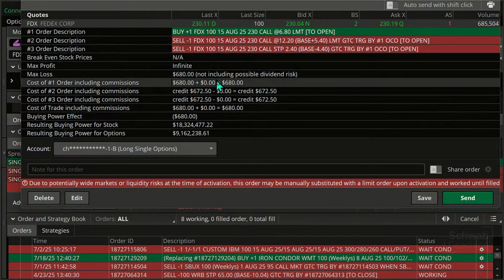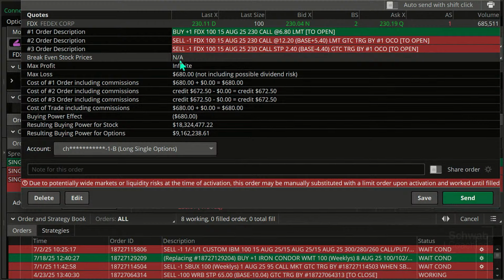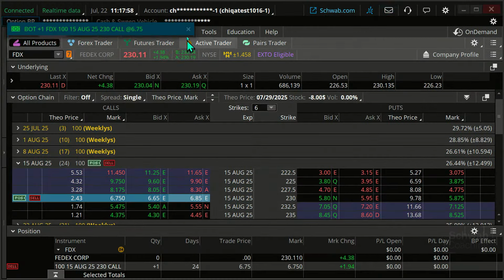Now, before I send this, let me just double check some of these comments in here. And it looks like Connie's answering questions there. How's your target 240 when the break-even point? So let's look at break-even points here on this. So break-even on this one is shown, it's not giving me anything on this break-even. But let's just kind of work that through. Let me click on send. I sent that order, that's filled.